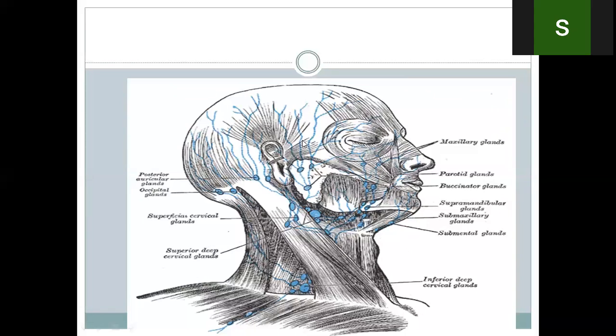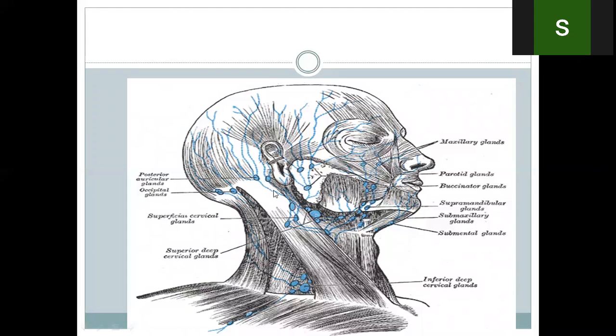The major area of the cheek drained into the submandibular nodes. The most lateral part of the cheek, over the skin and fascia over the parotid or preauricular nodes, drained into the parotid nodes. So parotid nodes drain the lateral part of the eyelids, they drain the parotid gland, they drain the middle part of the skull, they drain the area of the ear like the pinna and the external auditory meatus.